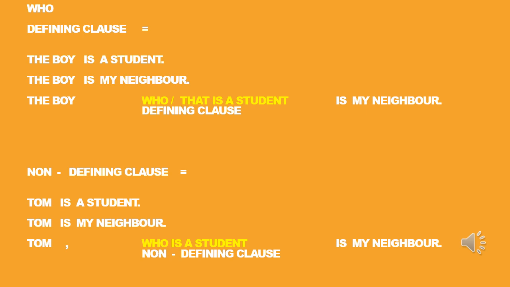So "Tom is my neighbor" is more than enough. "Who is a student?" is truly wordy. We don't need this clause. It doesn't explain anything. Tom is more than enough to explain everything. So "the boy who or that is a student" is a defining clause. "Tom, who is a student" is a non-defining clause. We don't need this clause to explain anything. Tom is more than enough.